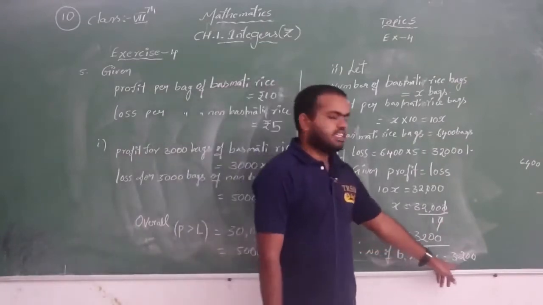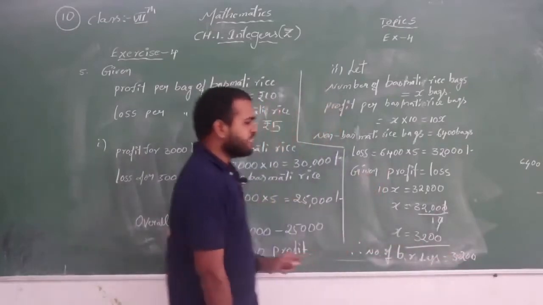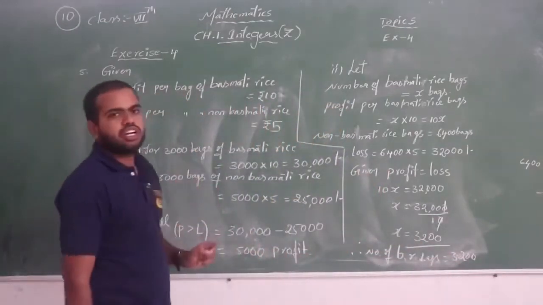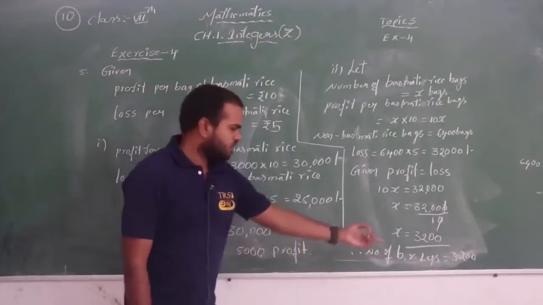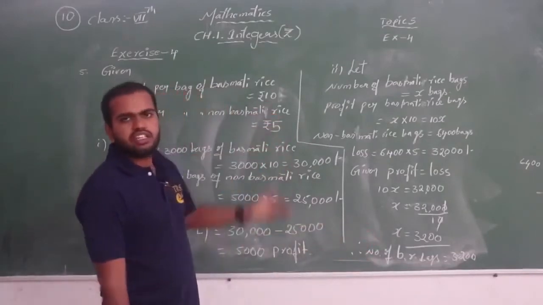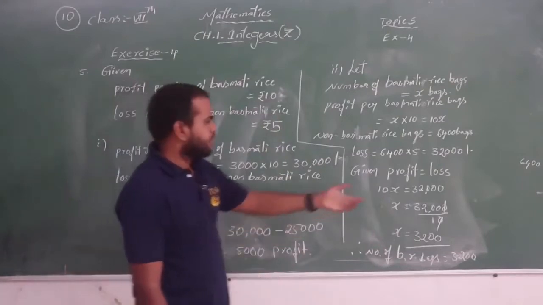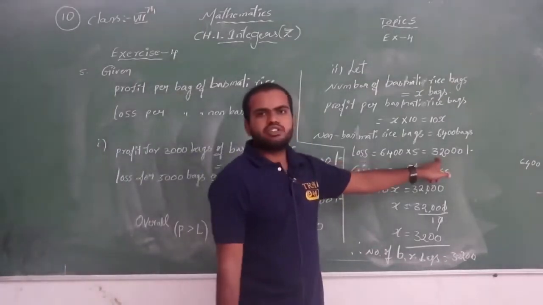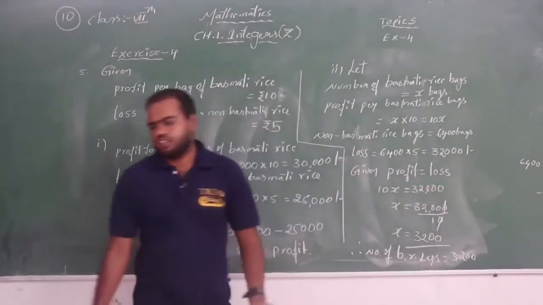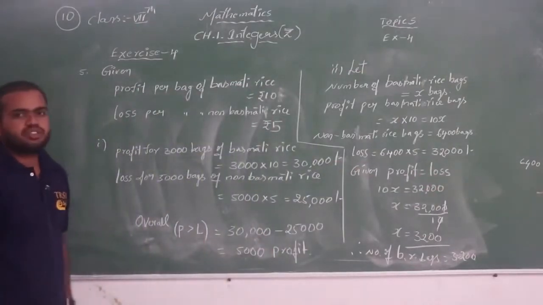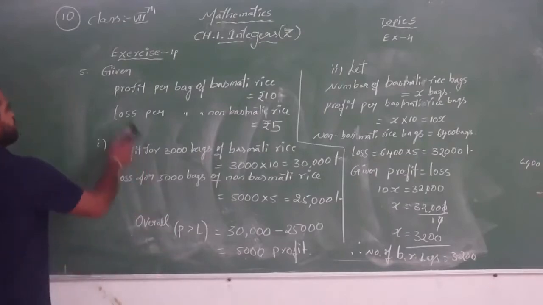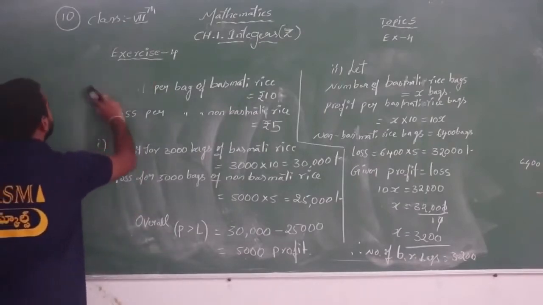So how much is it? 3,200. If he sells 3,200 bags of basmati rice, how much profit will he earn? 3,200 into 10, which is also 32,000. Then 32,000 profit and 32,000 loss. That means he is not getting any profit or loss. So I think everyone understood. Okay, let's move to the next topic.